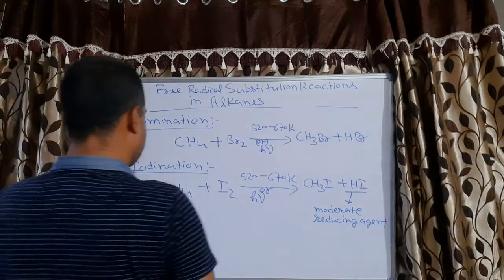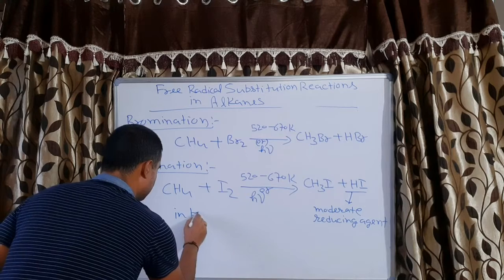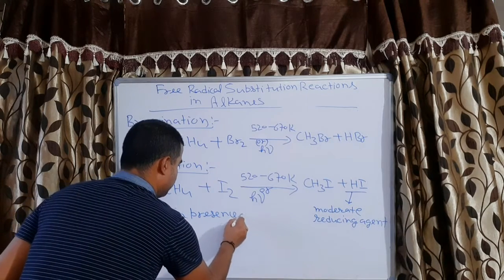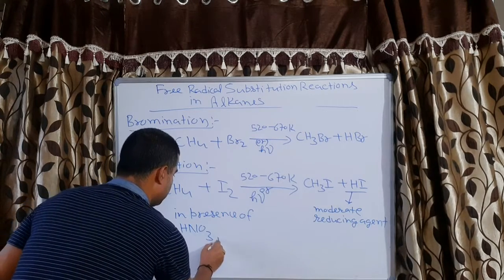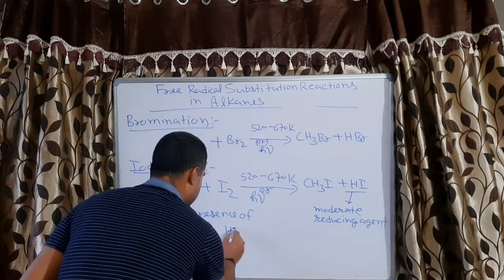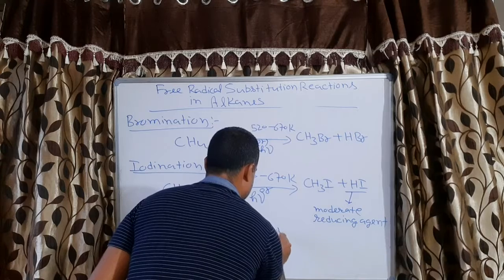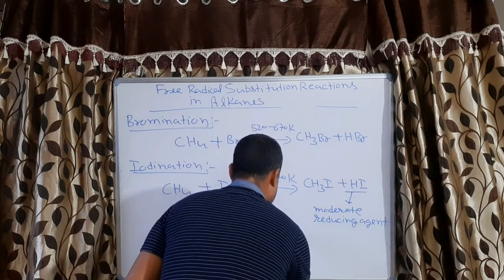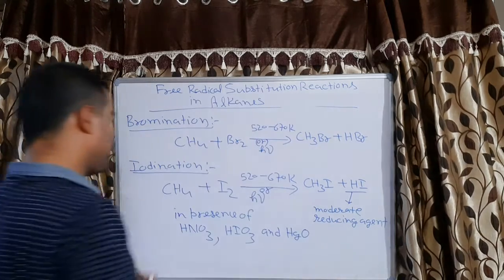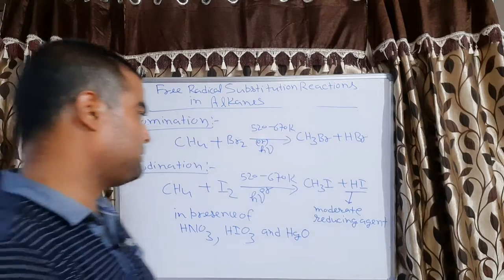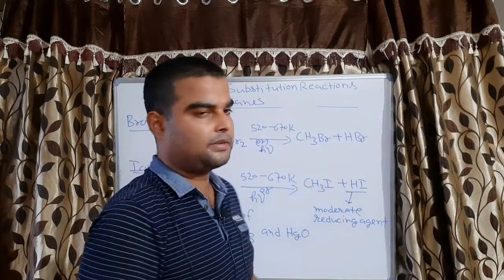That is the reason iodination is carried out in the presence of oxidizing agents such as HNO3 (nitric acid), iodic acid and mercuric oxide. When we use these oxidizing agents, they react with the reducing agent, so its effect is neutralized and we get our product.